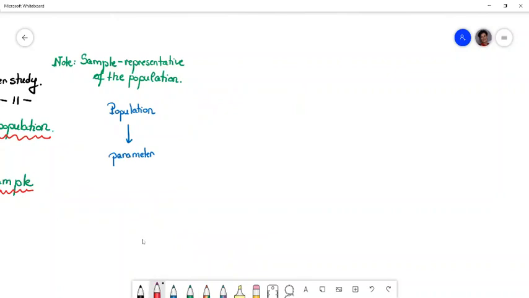And look at this: population starts with P, parameter starts with P. And the same way, if you start with a sample, the numerical description of the sample is called a statistic. And now, if you look at the letter that these words start with, it is the same letter. Okay, so I hope this makes sense.